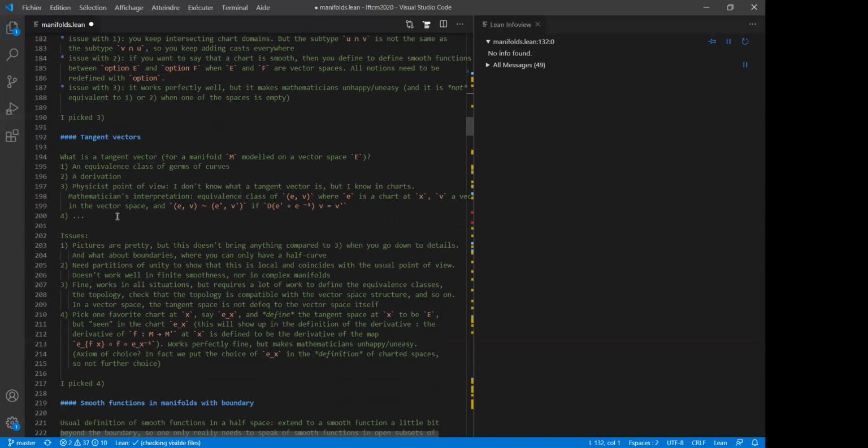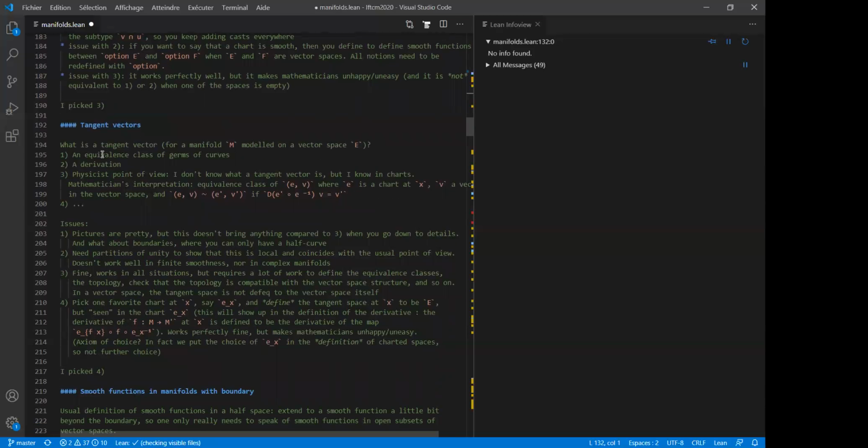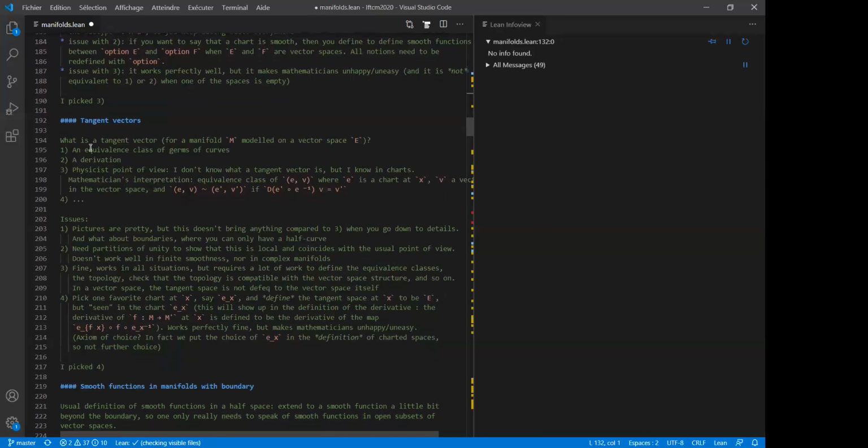And you could try to make a library with any of these choices. For instance, with choice one. Well, choice one, in fact, the pictures are pretty, but when you go down to the definition, it's really the same thing as the third point of view. And since you don't explain things with pictures to the computer, the first point of view is in fact more misleading than anything else. So let's forget about it.